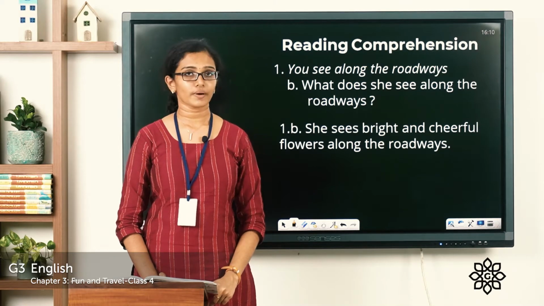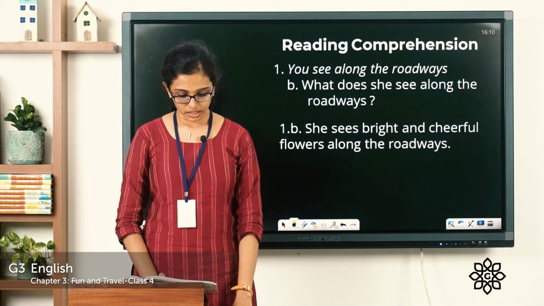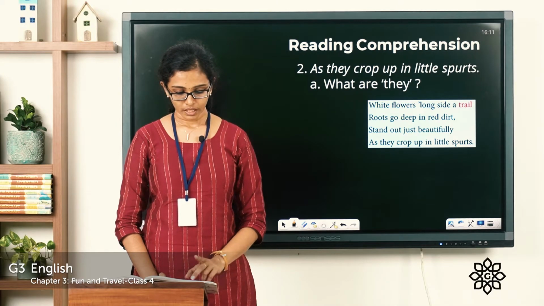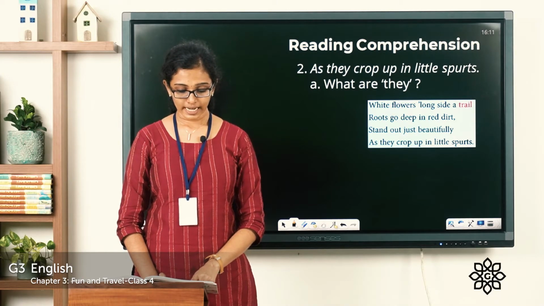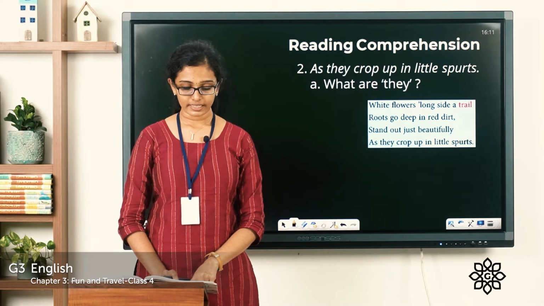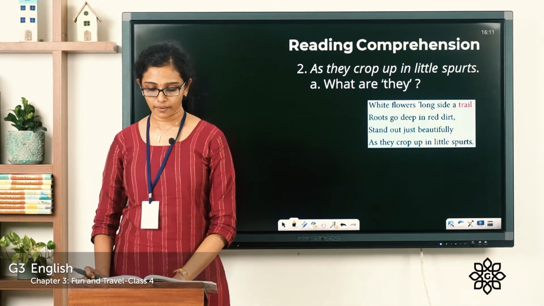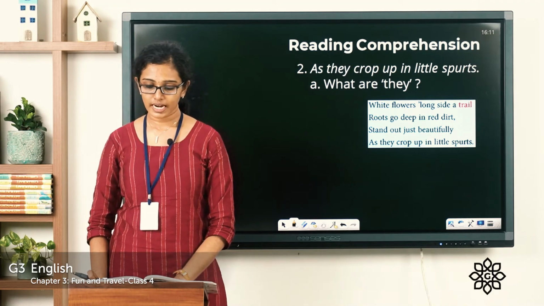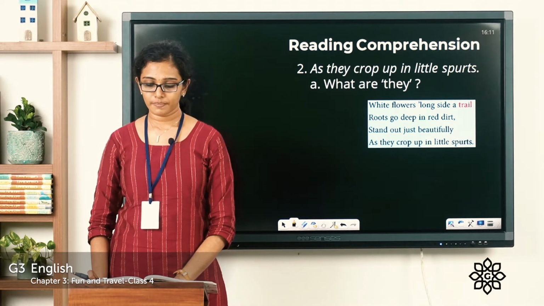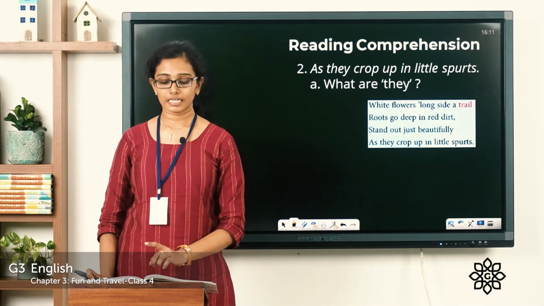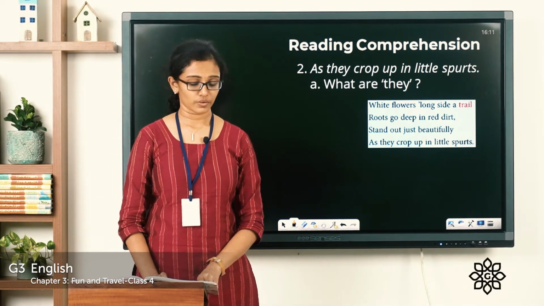Now let's move on to question number 2. Which line is given there? As they crop up in little spurts. And where is that line in the poem? The line given there is in the third stanza. So let's read the third stanza of the poem. White flowers alongside a trail, roots go deep in red dirt, stand out just beautifully as they crop up in little spurts.